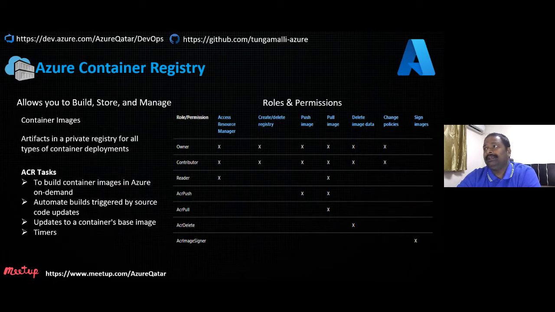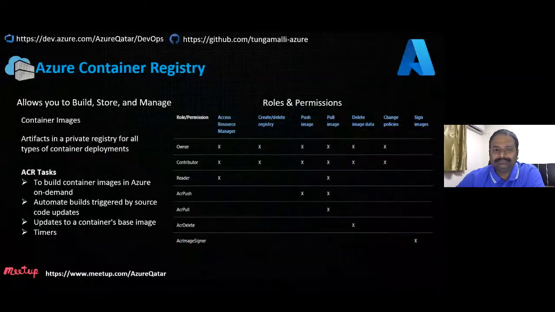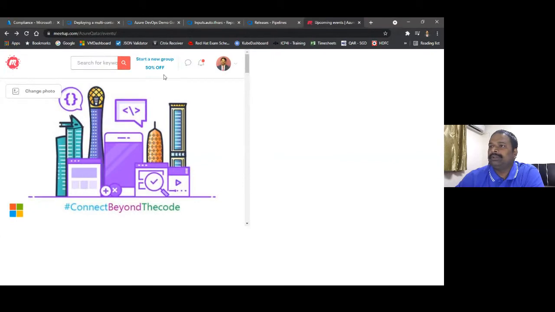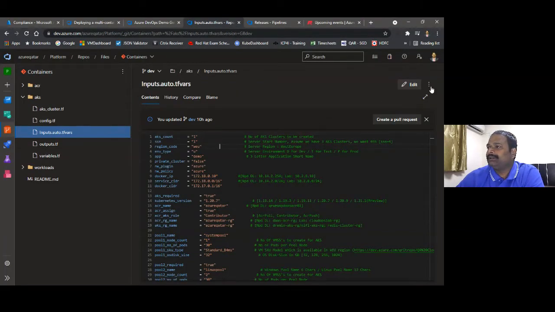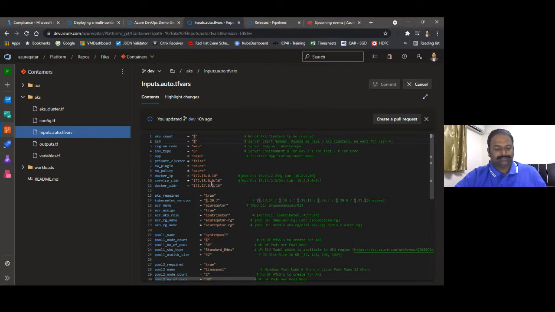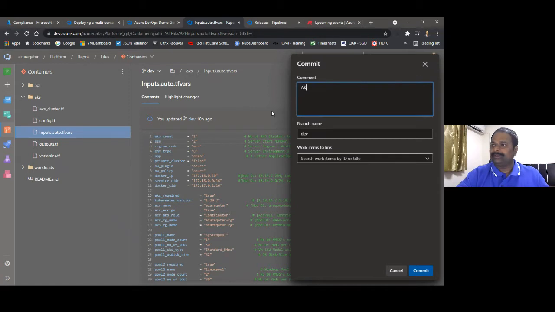For Azure AKS, when we create and deploy through Azure DevOps, we need contributor permission to create and deploy the images. In between, let's create the AKS cluster. It takes time, so let's deploy the AKS cluster and then we'll come back to the slides again. For today's session, I already have an AKS cluster, but I'm deploying AKS2 for today's demo.